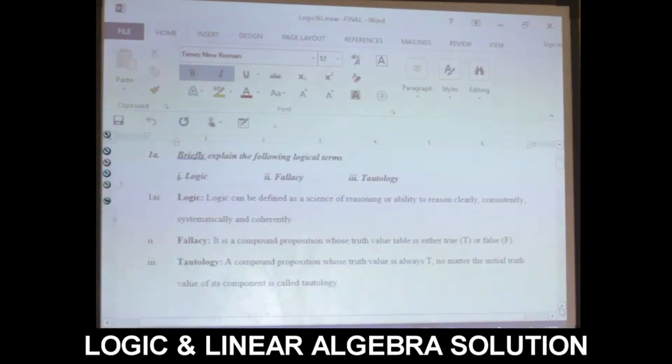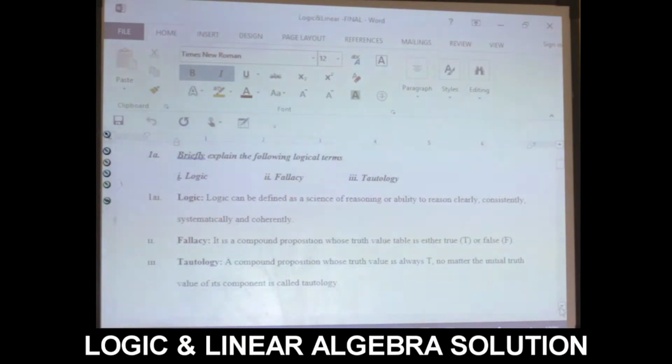A tautology is a compound proposition whose truth value is always true, no matter the initial truth values of its components. Let me say we have element A and element B. I ask, what is your name in element A? You say your name is Mr. S1. I ask of element B, and you say your name is JK. Whatever you are saying, either you are lying to me or you are deceiving yourself. What I know in tautology is that what you are telling me is true. I have it in mind that you are telling me the right answer, which is tautology.